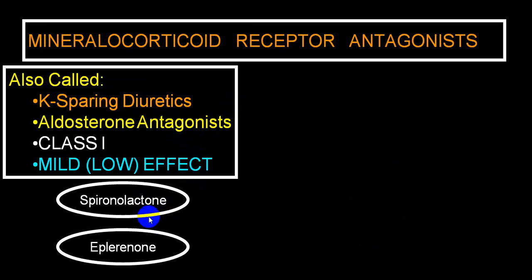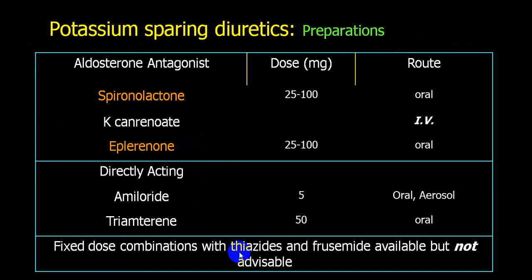Among the aldosterone antagonists, spironolactone and eplerenone, the most commonly utilized is spironolactone, where we go up to 100 milligrams, and even in some conditions, particularly hyperaldosteronism, you can go up to even 200 milligrams. Usually, we don't utilize amiloride and triamterene.